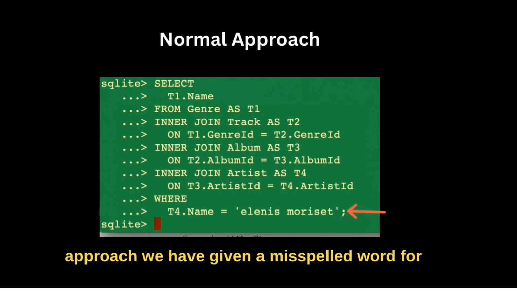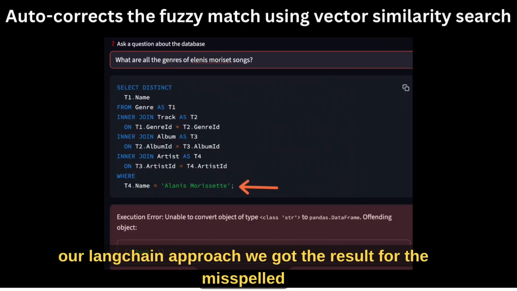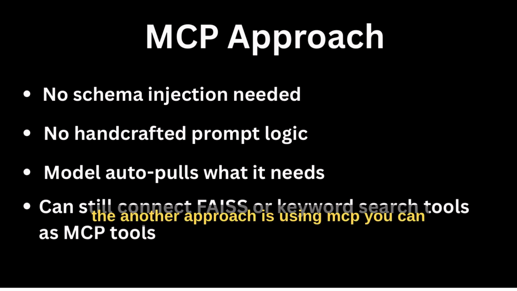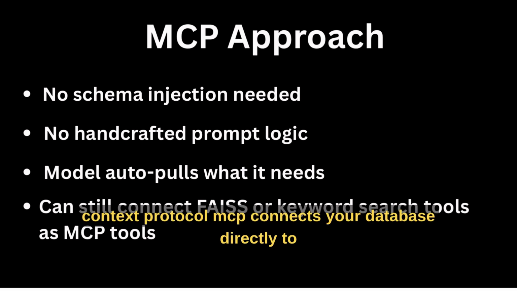In the normal approach, we gave a misspelled word for Alanis Morissette and got "no data found." But using our LangChain approach, we got the result for the misspelled word Alanis Morissette. The other approach is using MCP. You can skip this entire manual chain using Model Context Protocol.